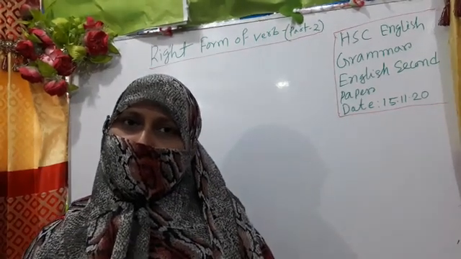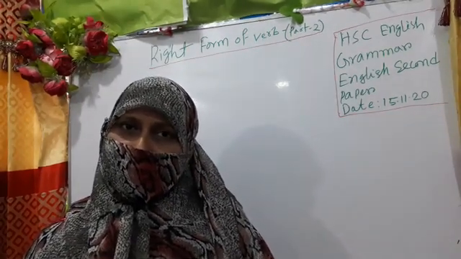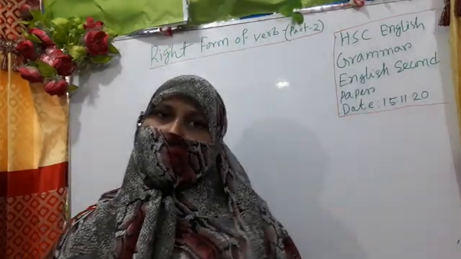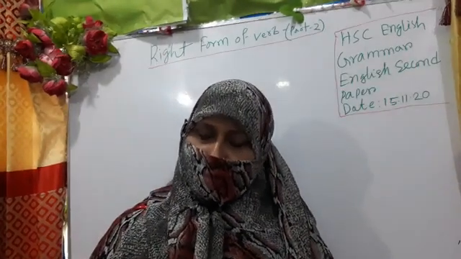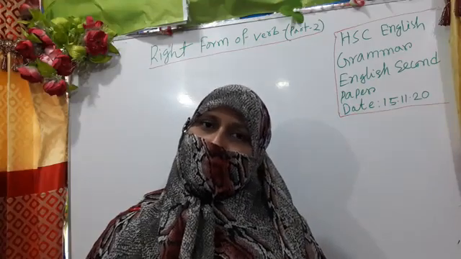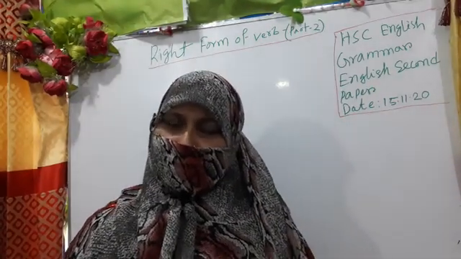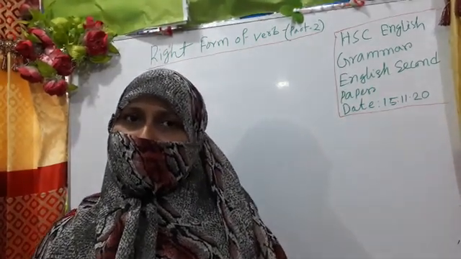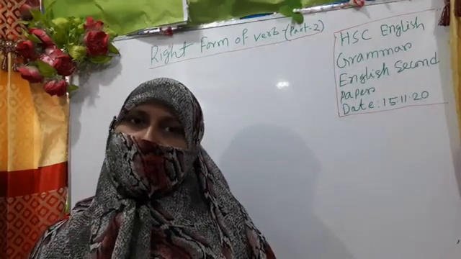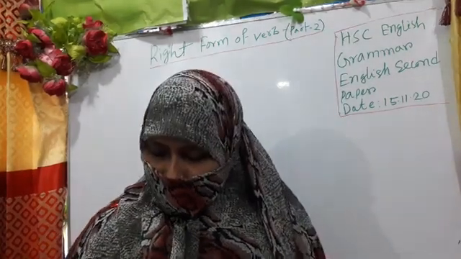Today I will discuss what a conditional sentence is, how many kinds of conditional sentence there are, and how to use the correct form of verbs.